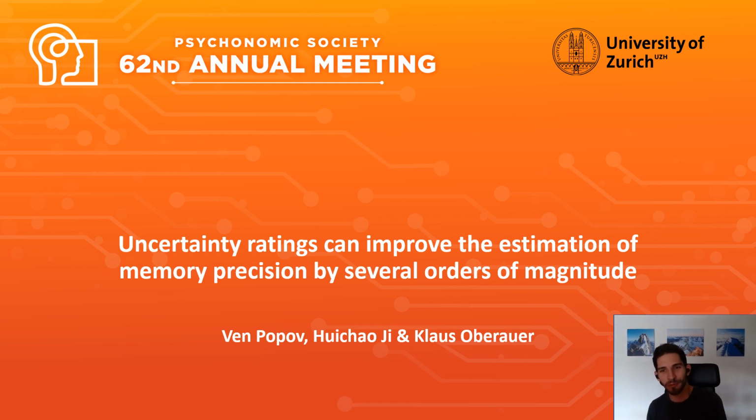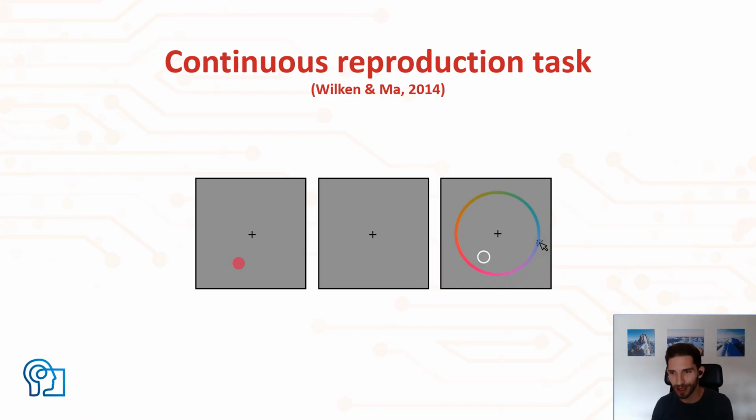When it comes to working memory, I think most of us would agree that individual memories vary in their quality, whether we call that memory strength or memory precision, doesn't really matter. And the current state-of-the-art procedure for measuring that quality is the continuous reproduction task. You're all familiar with this task, and the kind of measure that we obtain from it is the angular distance between the response and the target feature.